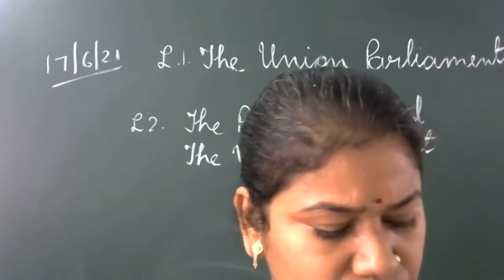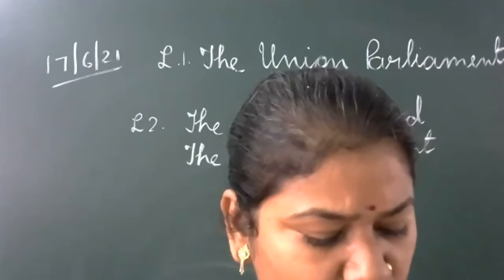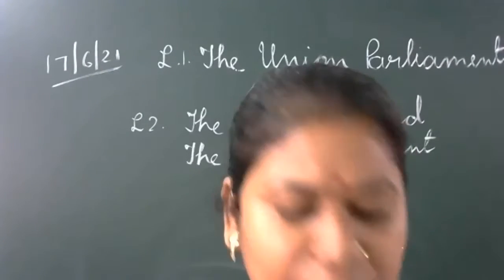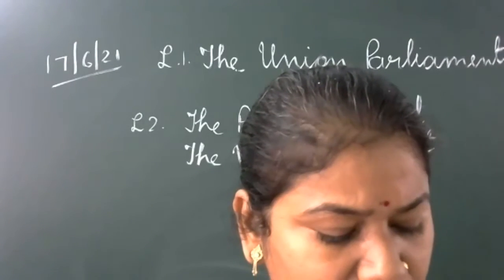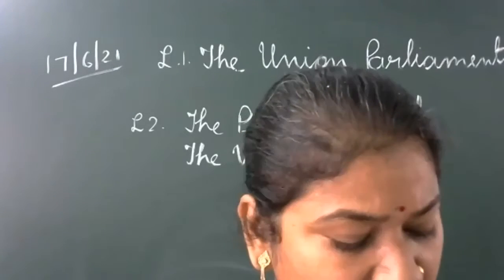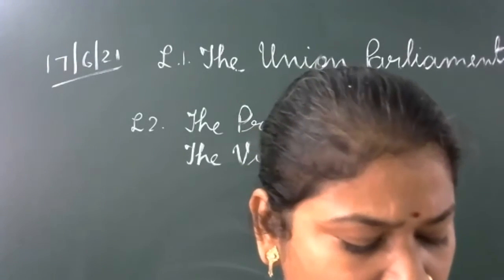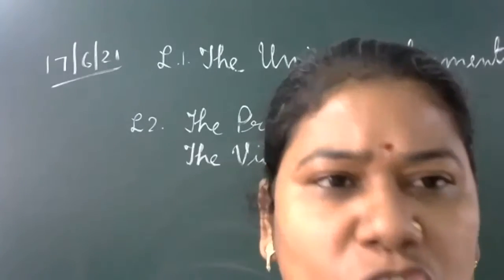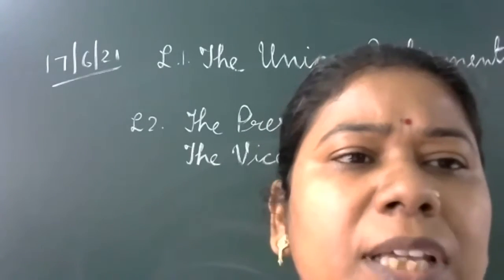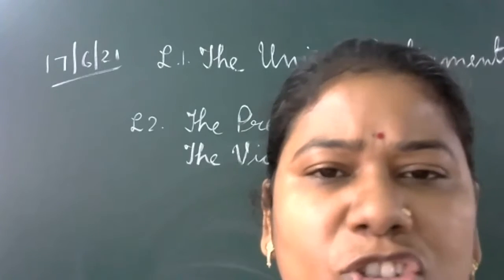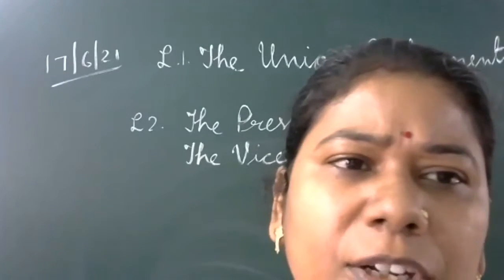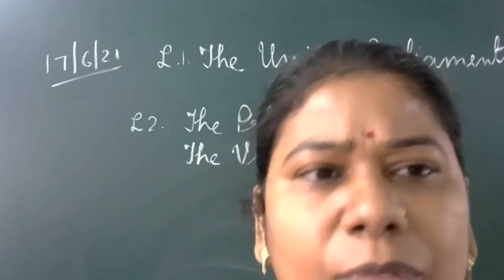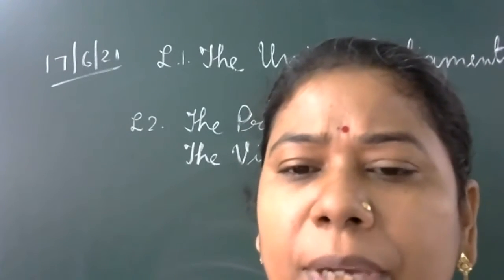Then third, Lok Sabha can be dissolved before or after the declaration of national emergency. But Rajya Sabha becomes the sole de facto and de jure parliament. It means the Rajya Sabha cannot be dissolved, even during the national emergency. Why? Rajya Sabha is a permanent house.